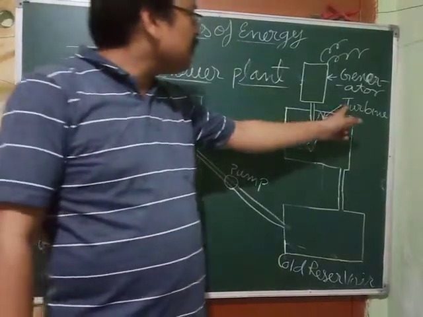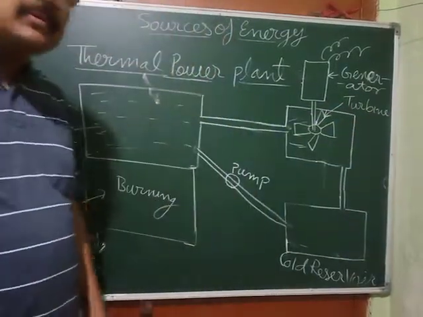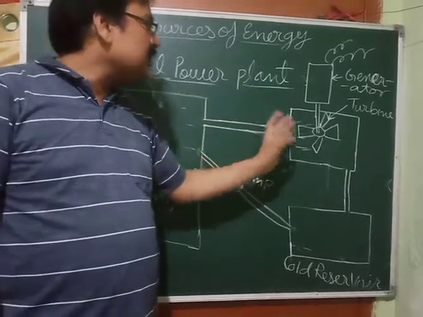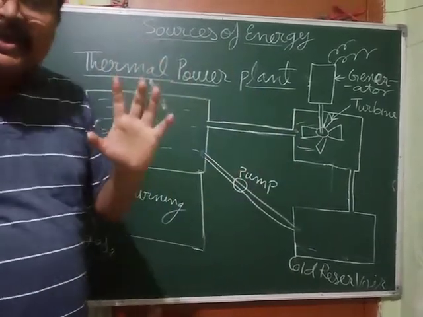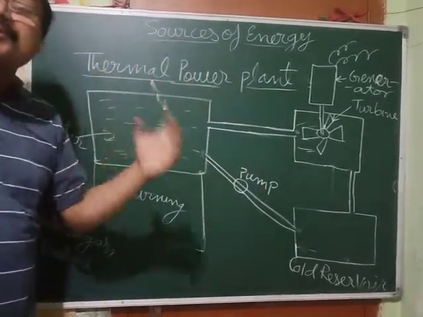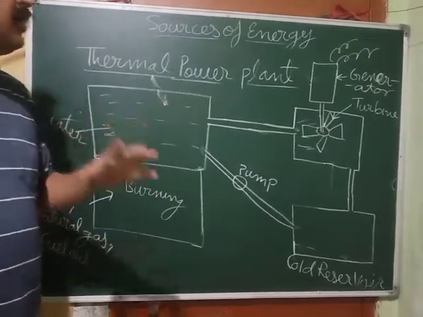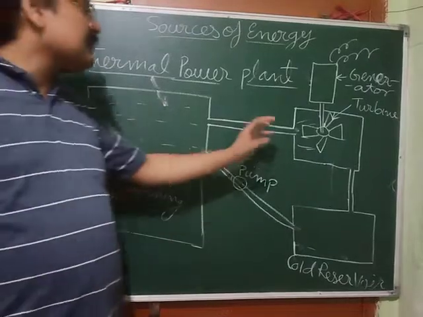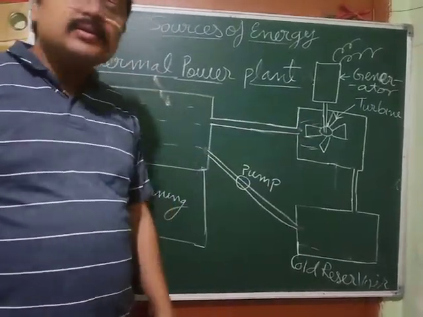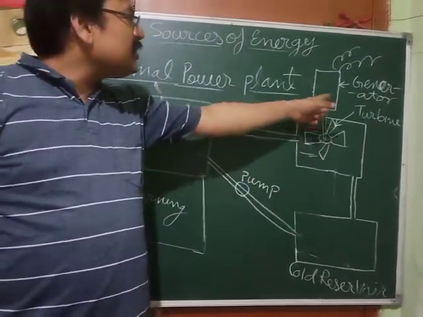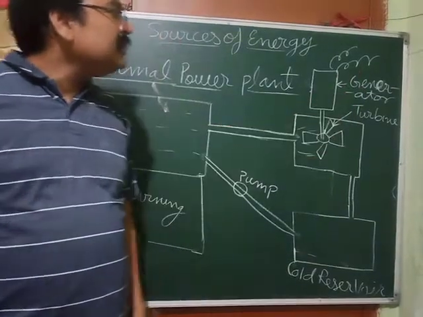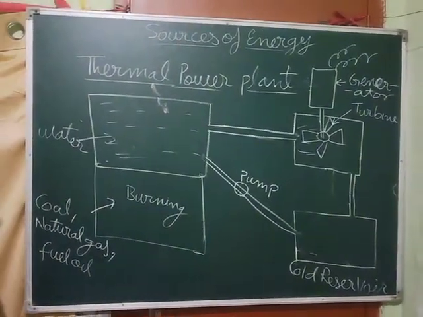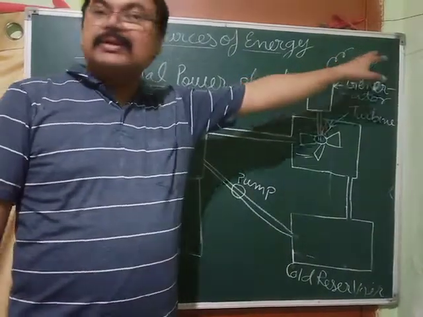See, it is the turbine. It will hit the blades of the turbine with very high pressure. What will happen? Obviously the turbine will start rotating. As the turbine starts rotating, the turbine is connected to a generator. What will the generator do? It will produce electricity.